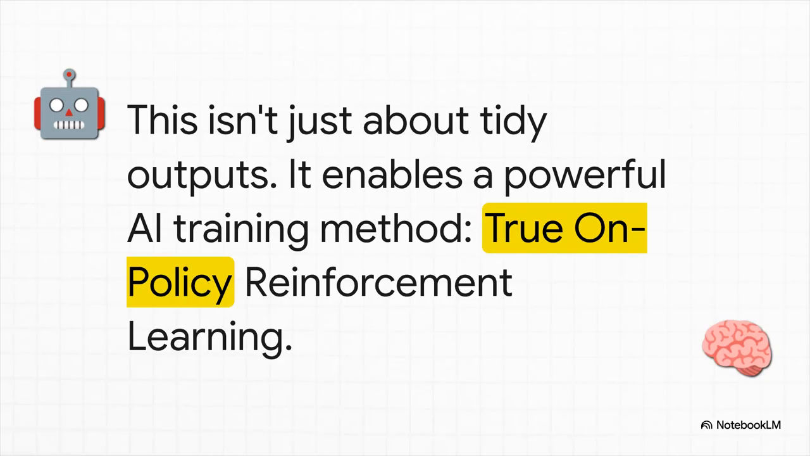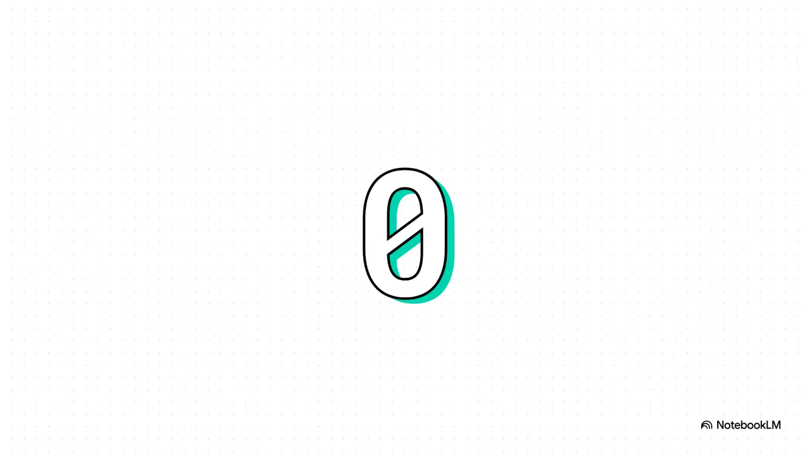So why does any of this matter? I mean, this isn't just about getting neat and tidy repeatable outputs. This breakthrough actually enables something incredibly important for the future of AI, true on-policy reinforcement learning. And that's a super powerful way to train AIs, but it requires perfect, and I mean perfect, consistency. And this number right here is the ultimate proof that they succeeded.